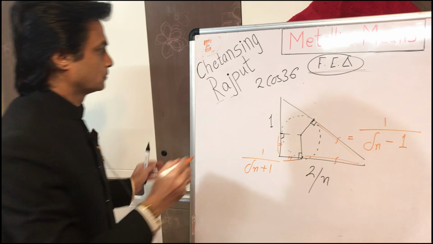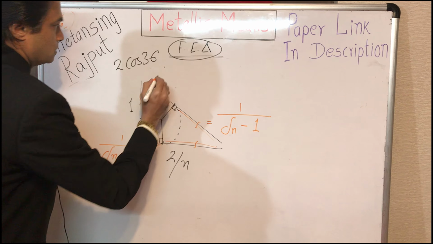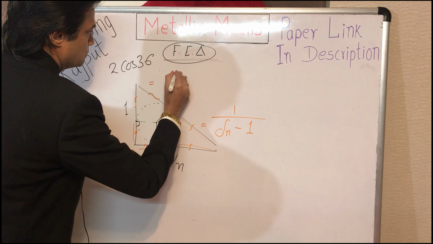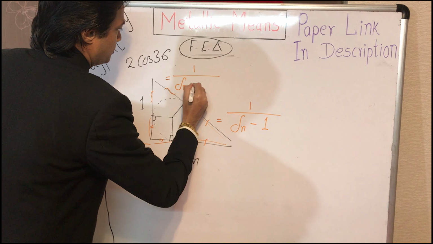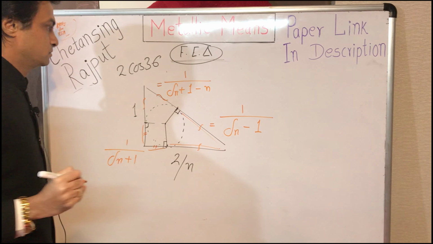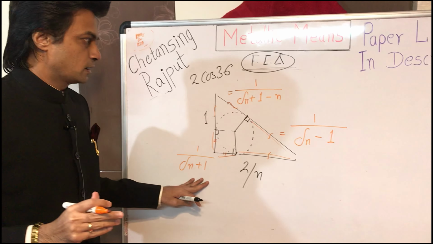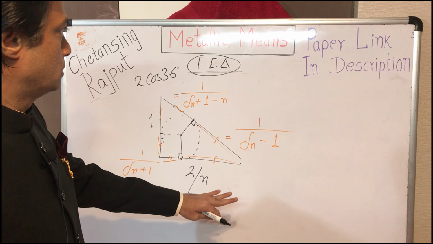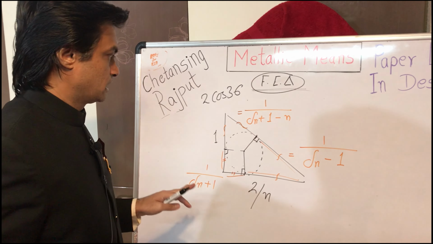And these lengths here, they both are equal to 1 upon the corresponding metallic ratio plus 1 minus n. Precise values, and they are applicable for the fractional expression triangle for any nth metallic mean.